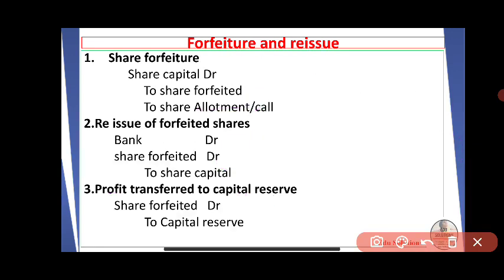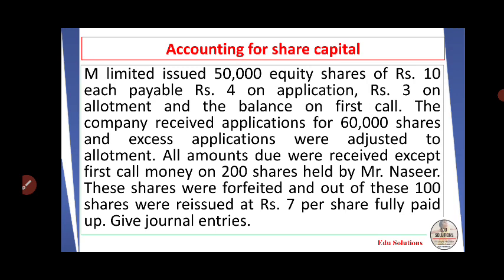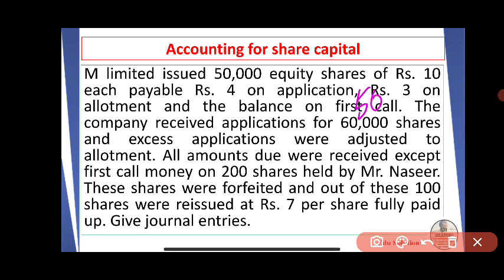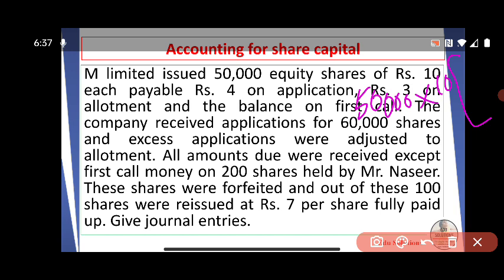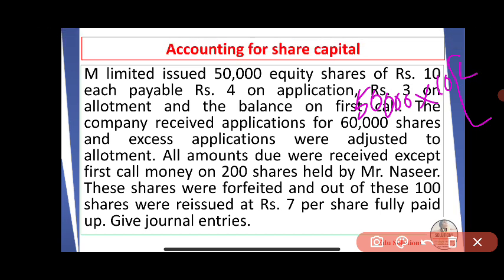Okay, we will go through another problem. M Limited issued 50,000 equity shares of rupees 10 each, payable rupees 4 on application, then rupees 3 on allotment, and the balance on first call. So balance amount will be 4 plus 3, 7, so balance amount will be 3.